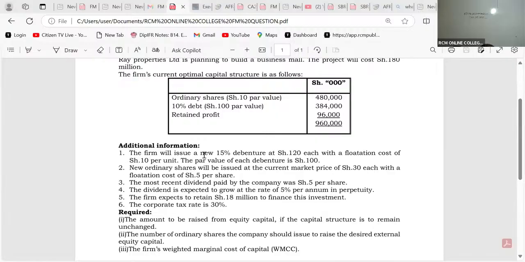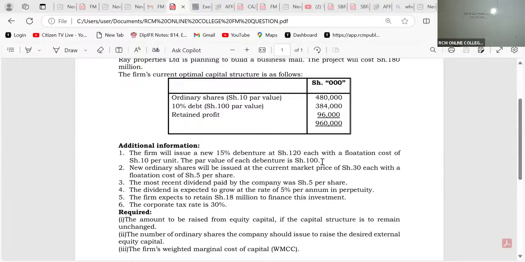The firm will issue a new 15% debenture at 120 each, with a flotation cost of 10 per unit. The par value of each debenture is shillings 100. So what type of debt is this?